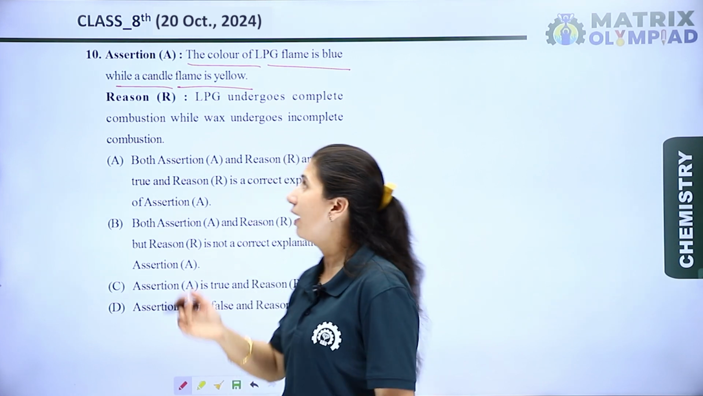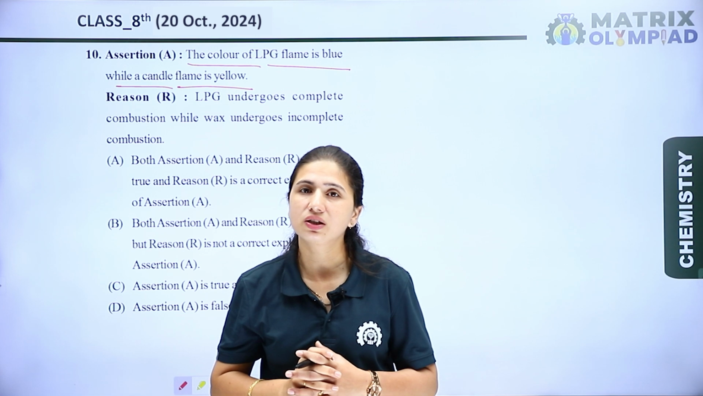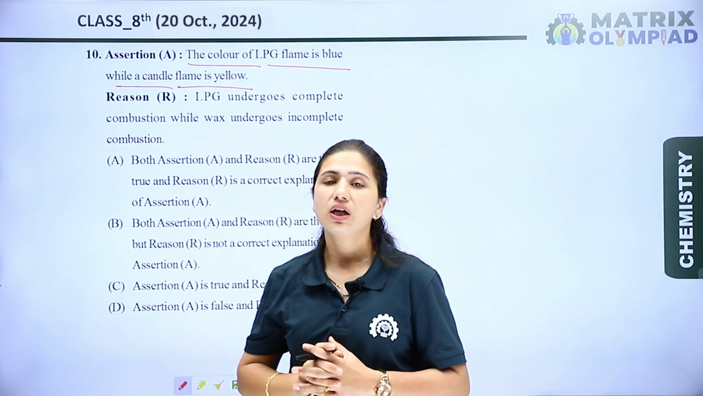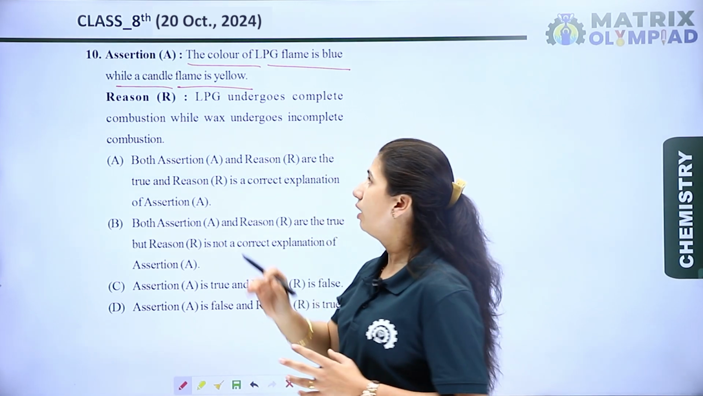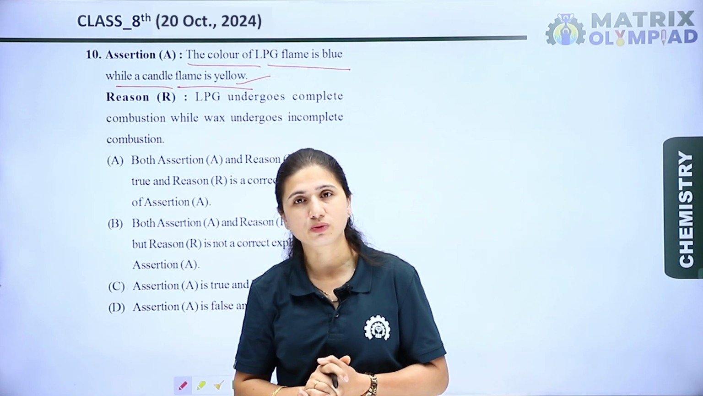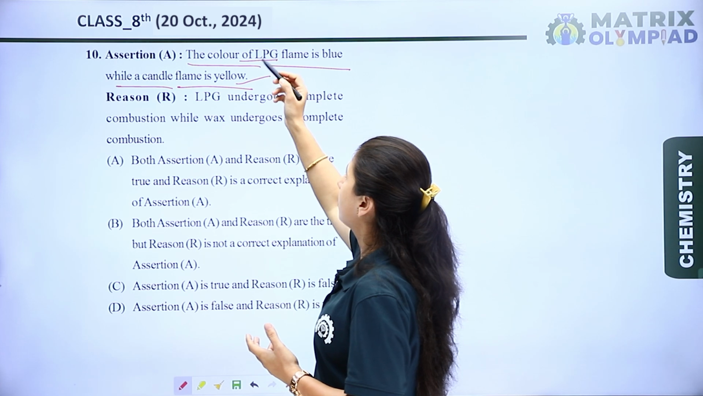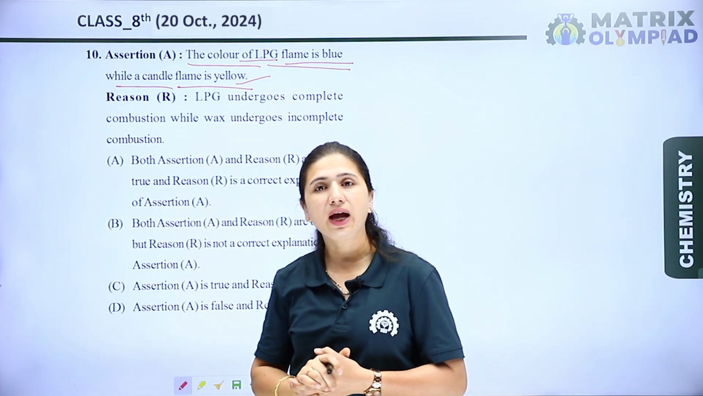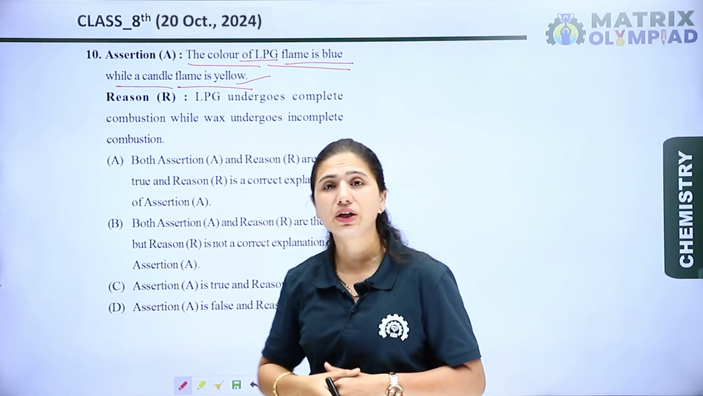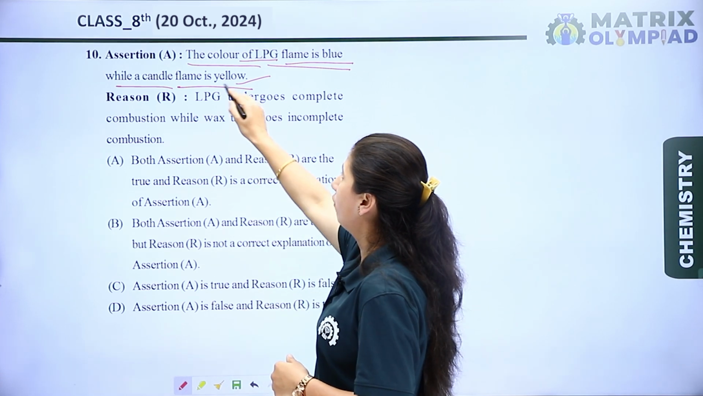If the environment has a sufficient amount of oxygen, complete combustion will take place, and if there is an insufficient supply of oxygen, incomplete combustion will take place. When complete combustion takes place, the substance burns with a blue flame, but in the condition of incomplete combustion, the substance burns with a yellow flame.